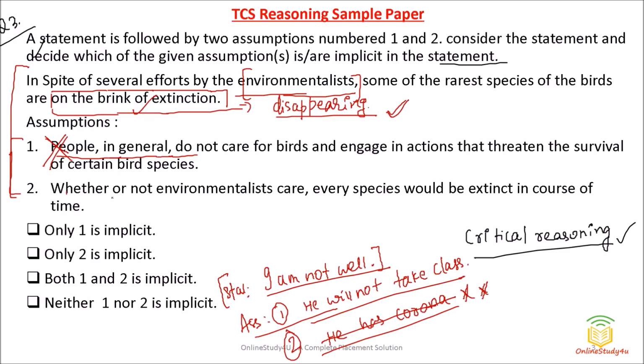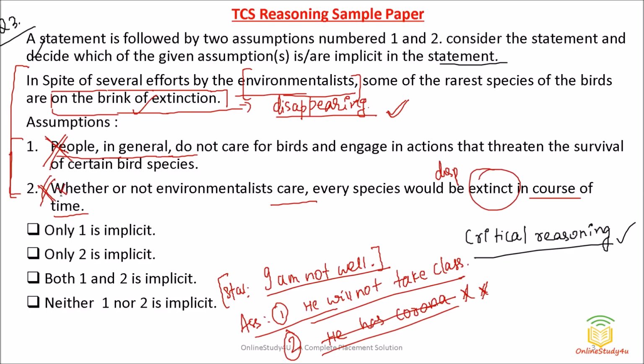Now the second one: whether or not environmentalists care, every species would be extinct in course of time. They have not said that. Birth and death, natural things are there. Whether or not they care, every species would be extinct, meaning disappear in course of time.